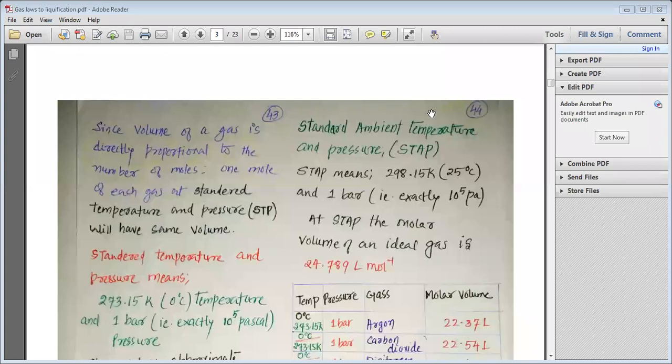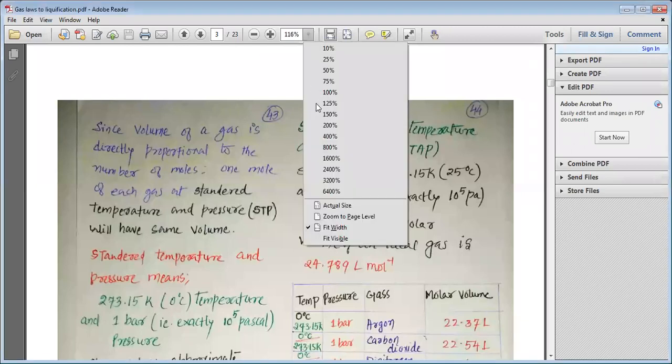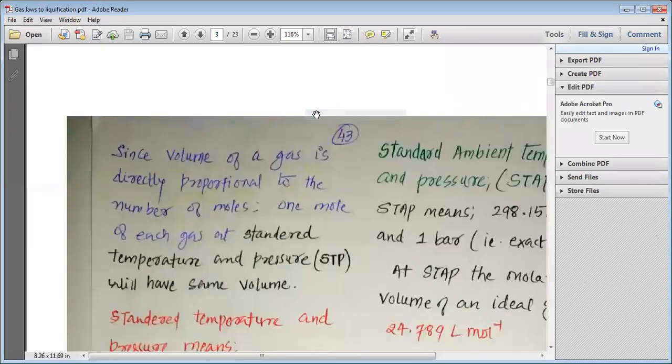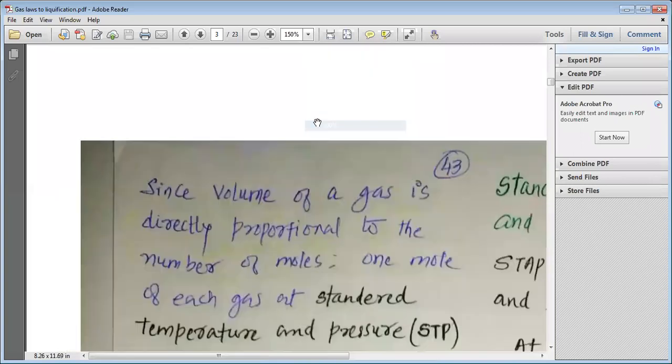Wonderful. Okay, my dear students, we have been studying about the various... Maitri, can you hear me? Yes, sir. Can you read what is written on your screen? From where, sir? At 43 or 44. 43. Since volume of the gas is directly proportional. Okay, all of you are able to see the screen well, right? Yes, sir. Am I correct?